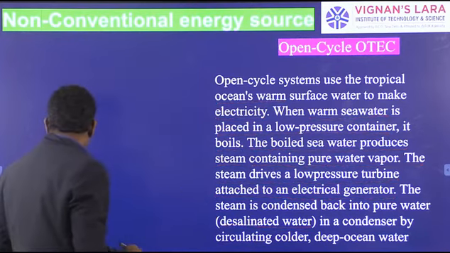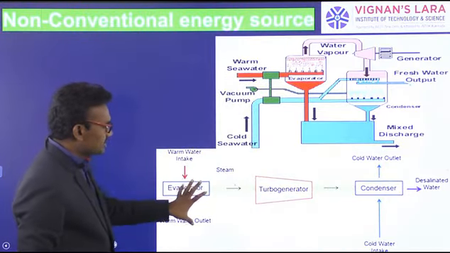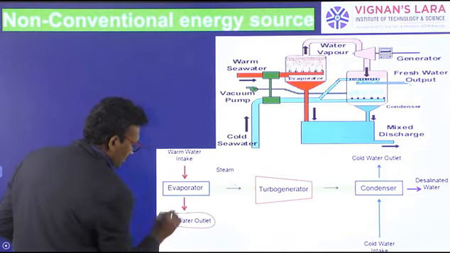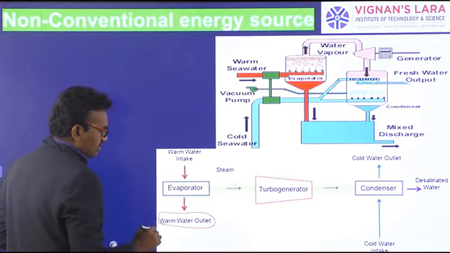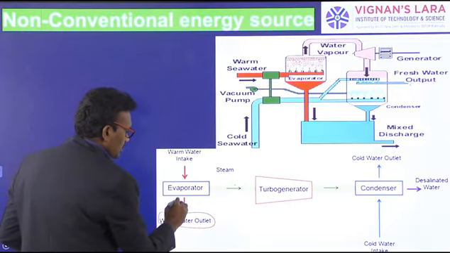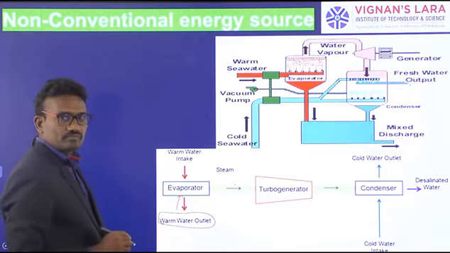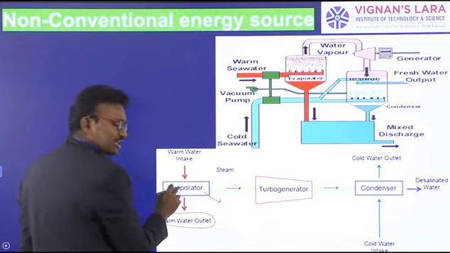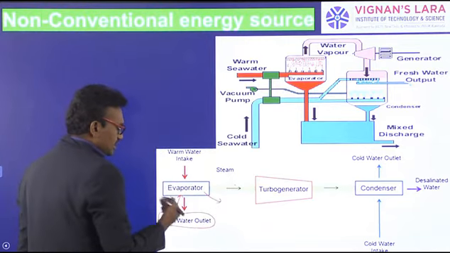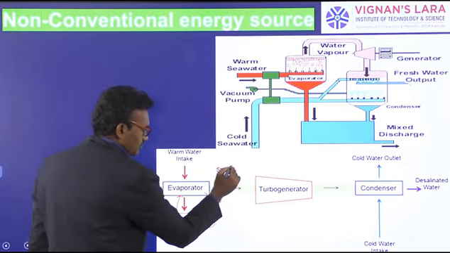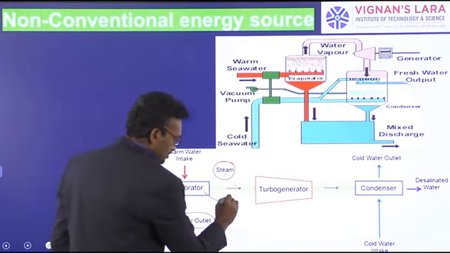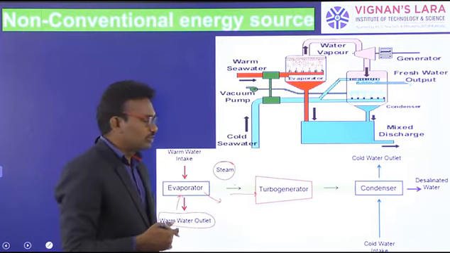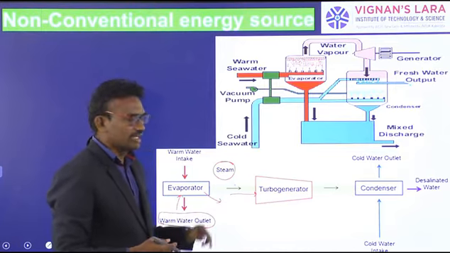See the diagram. For example, this is the warm surface water. The warm surface water passes into the evaporator, where a low boiling heat exchanger converts the warm water into steam. The steam is passed into the turbine. The turbine rotates and produces electricity in a generator.